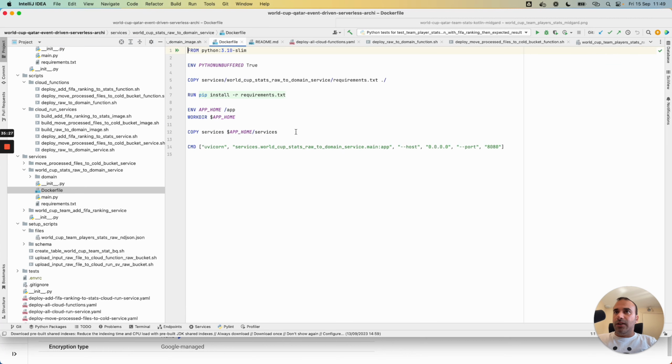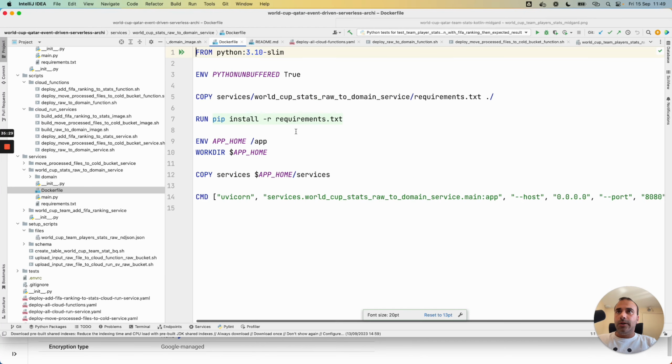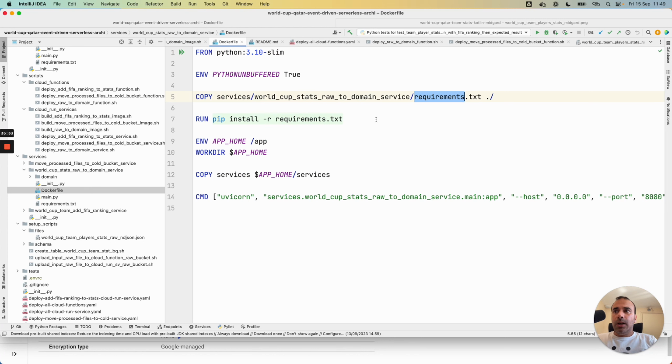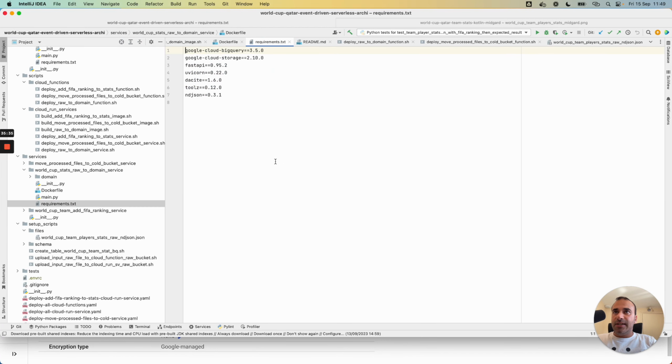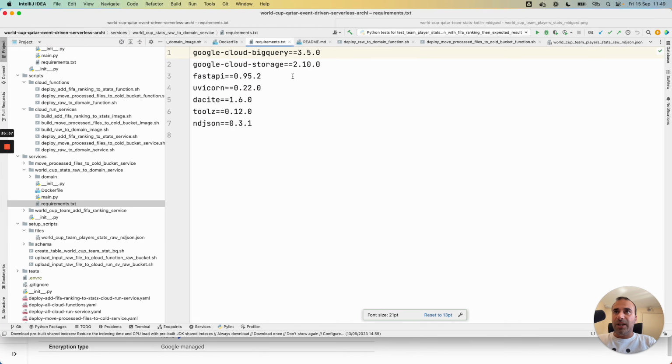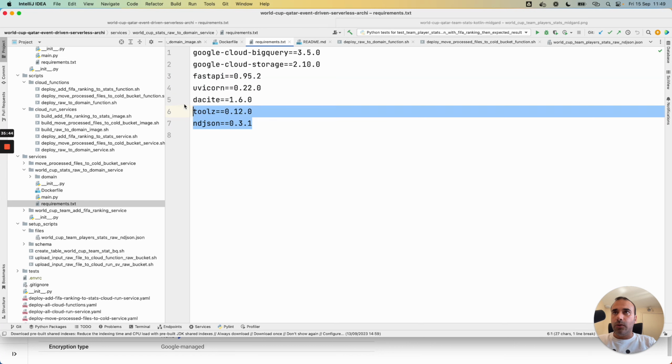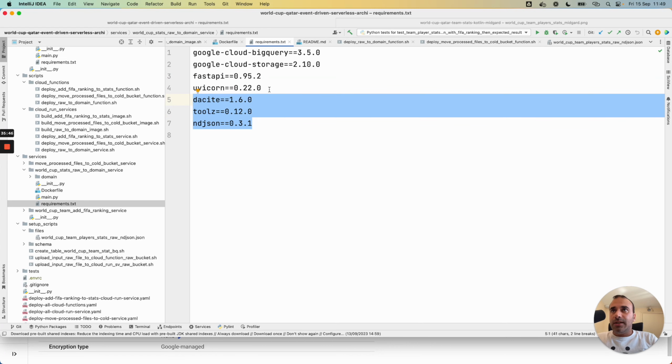I have my Docker file here, and for the Docker file the logic is simple. I have a requirements.txt file that gives me all the packages for the Cloud Run service, like Cloud Storage, FastAPI, Uvicorn, and also some other packages.